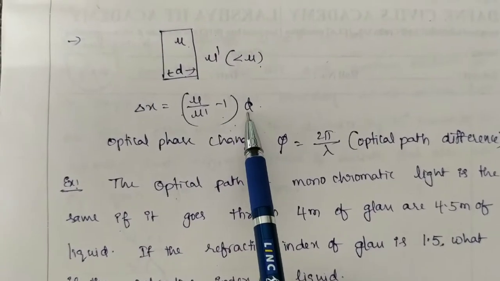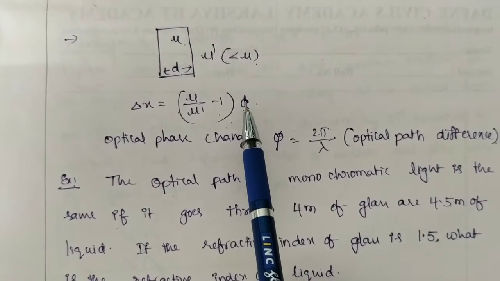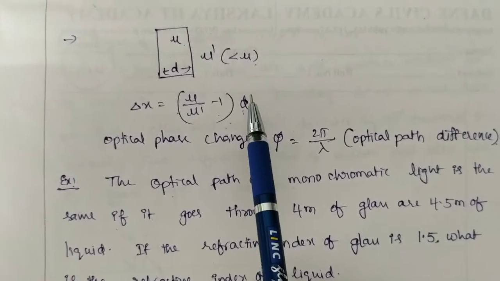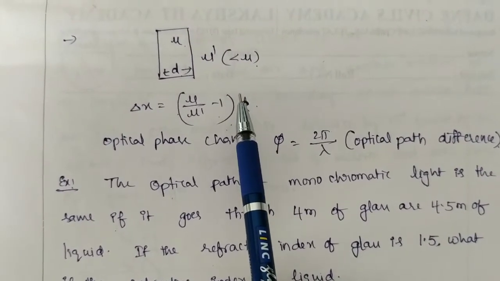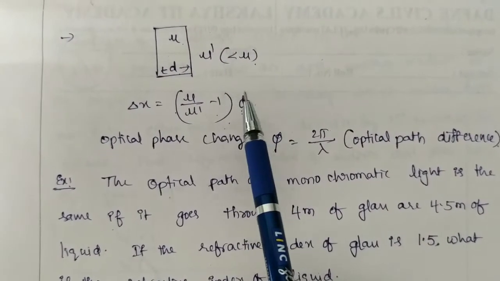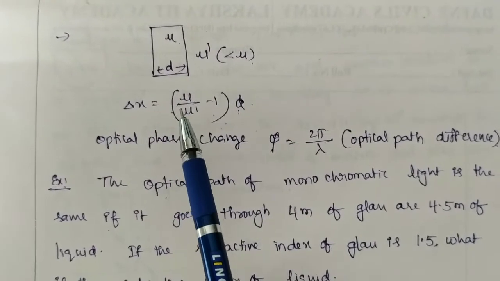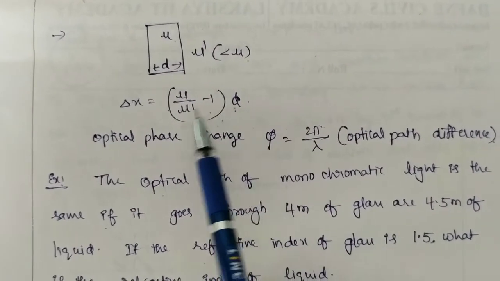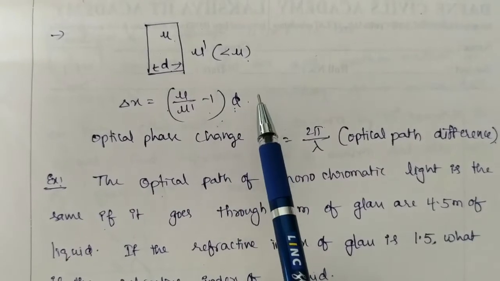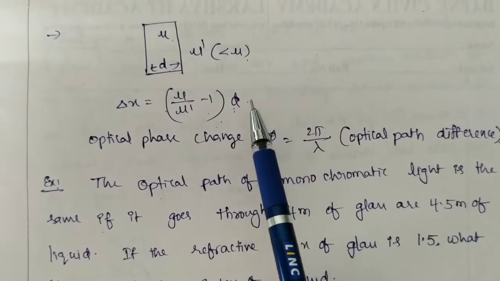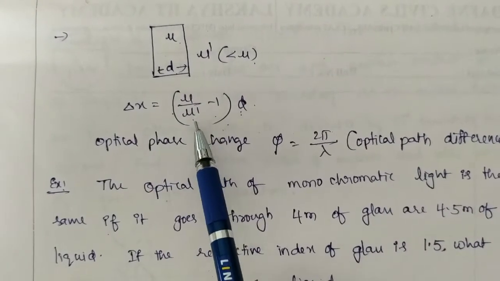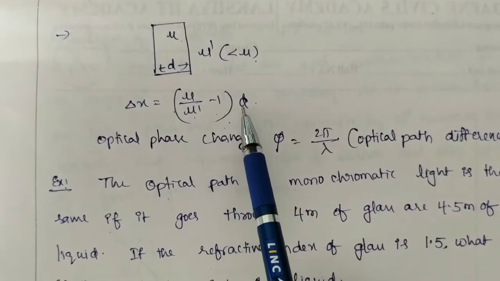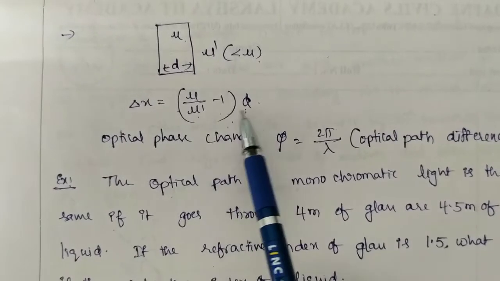Actually, for air the refractive index is taken as 1, but it is not exactly 1, it is approximately 1. If it is mentioned clearly, like 1.00025, then you have to take that value. So delta x is equal to mu by mu dash minus 1 into d. This is the optical path difference.